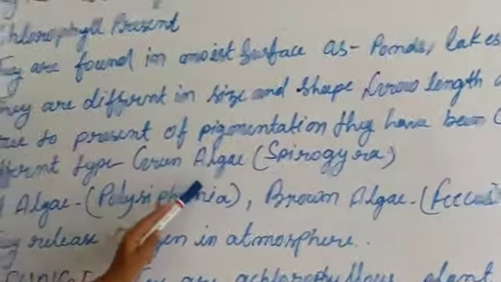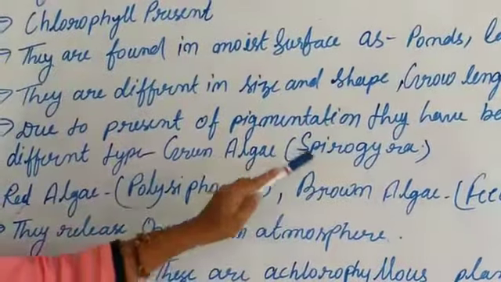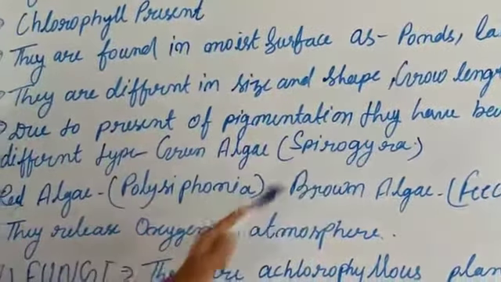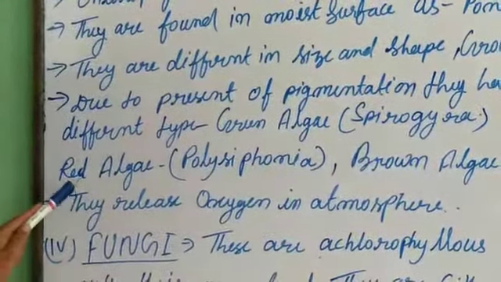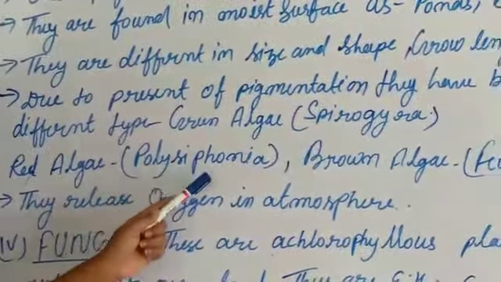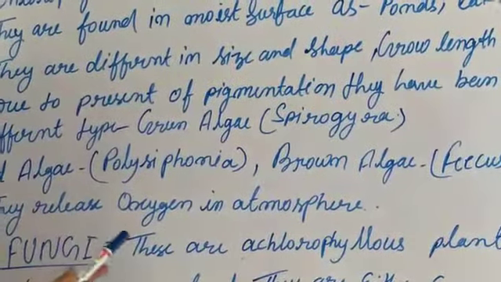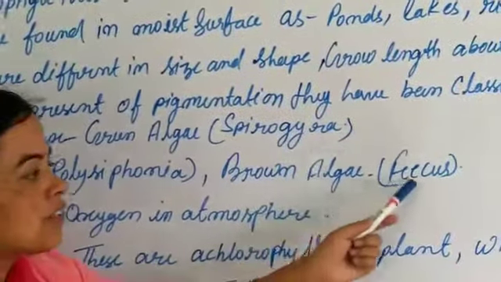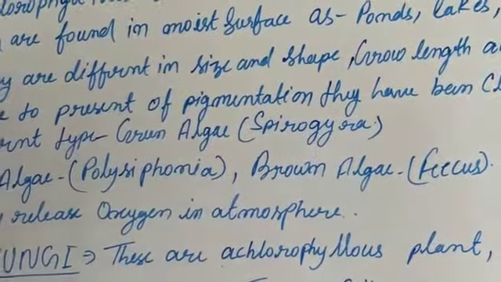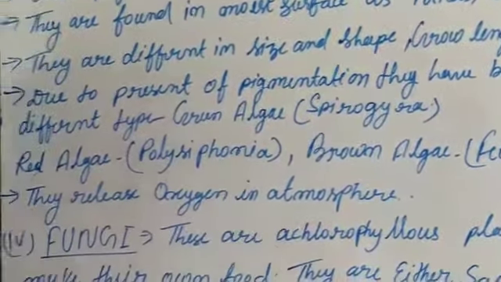First, green algae. The example of green algae is Spirogyra. It looks green due to the green pigmentation. Red algae, Polysiphonia. Polysiphonia is red algae due to red pigmentation. In the brown algae, Fucus. Fucus is brown because of brown pigmentation.